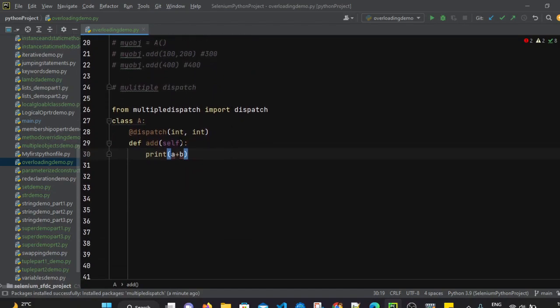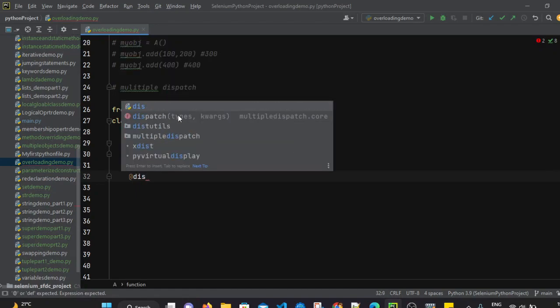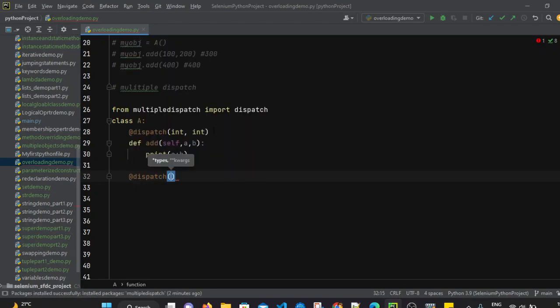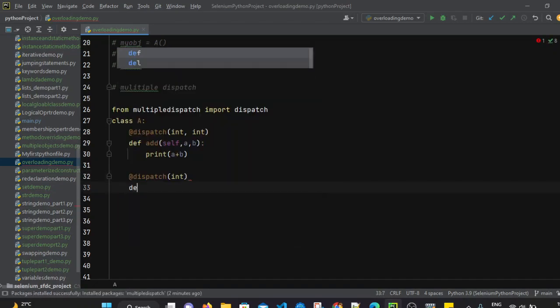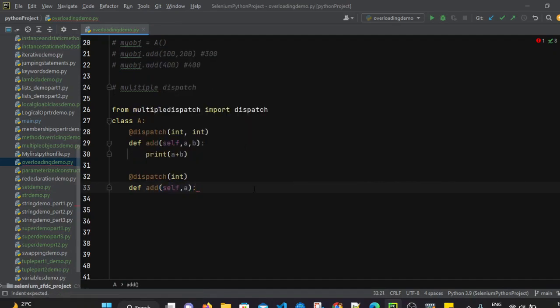Print a plus b. We have to mention here as well, right? So we have to define a comma b. So we will be passing 2 parameters that are integer types, and it will perform integer operation and print the sum value. Again, for another add method in which we will be passing only a single parameter, that is a single integer, we will again use this decorator, that is dispatch. In this case we have to pass only a single parameter, so I will simply use a single int, and let's define one method def add, the same name, and here we will be passing only one parameter, and it should return directly that value, that is print a.